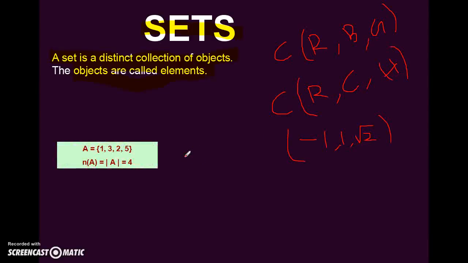Now, if you observe this, A is equal to {1, 3, 2, 5}. What are 1, 2, 3 and 5? These are all the elements, or objects, we can say. And this is enclosed between open and closed curly braces. So the set should always be between open and closed curly braces, and you have to denote the set with a capital letter A.